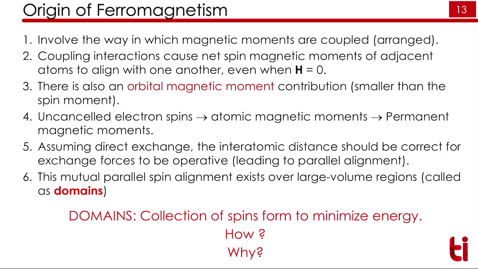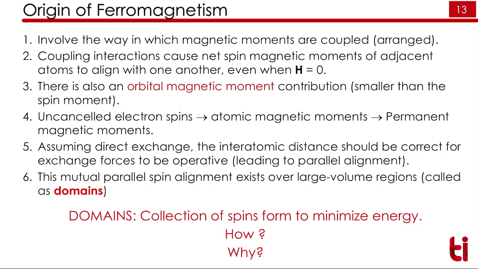I will repeat again. The spins in ferromagnetic materials are aligned or coupled in a particular fashion. Due to this coupling, there will be a net magnetic moment even when there is no applied magnetic field.